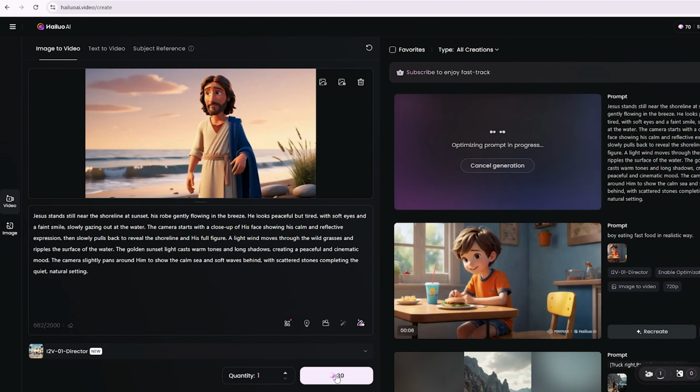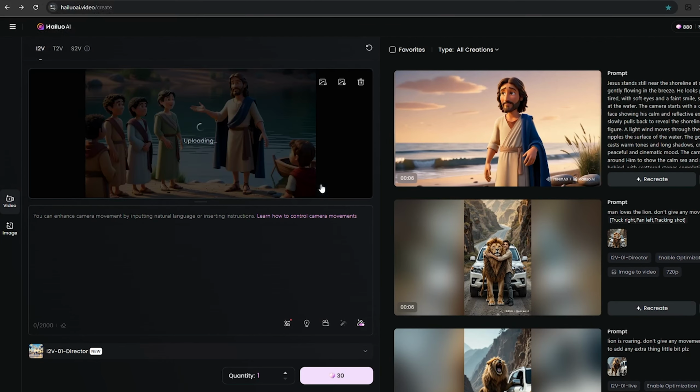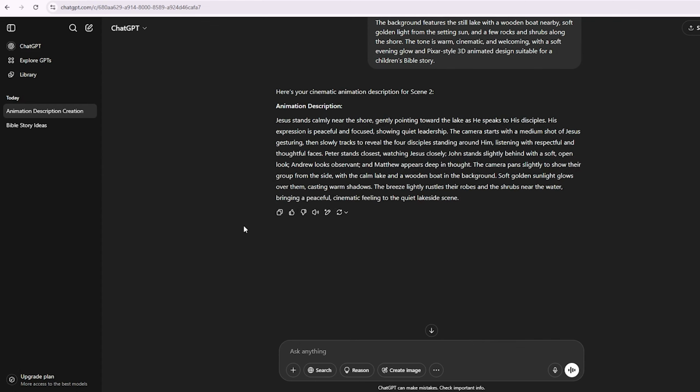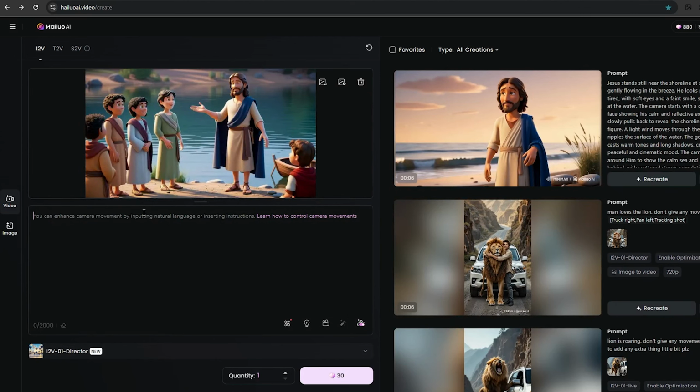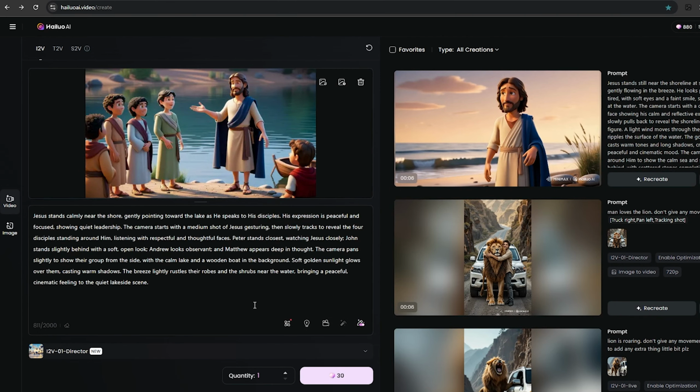Adding simple actions like Daniel turns his head or the sun slowly rises makes scenes feel alive without needing too much movement. Try experimenting with different animation settings to see what works best for your story. Some movements look better for action scenes, while others are better for peaceful moments.